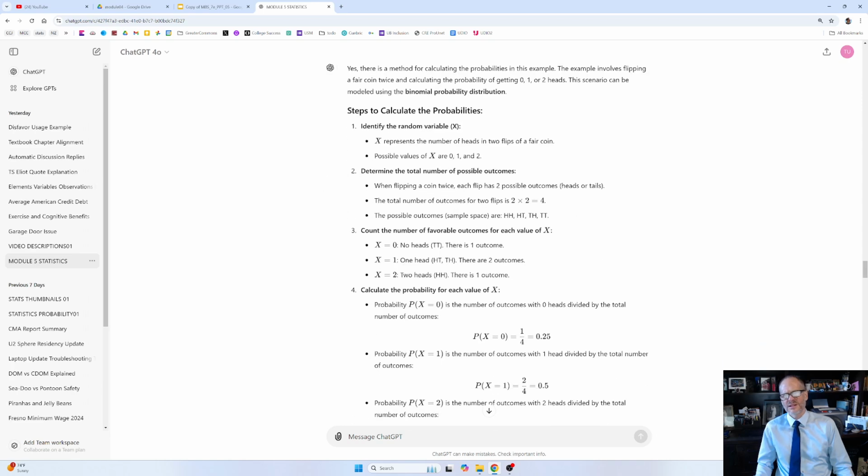And so then they gave us this kind of like logical way to think about it. Identify the random variable, represents the number of heads. X can be 0 or 1 or 2. So in 2 flips, you could get 0 heads, 1 head, or 2 heads. When flipping a coin twice, each flip has 2 outcomes, heads or tails. So the total number of outcomes for 2 flips is 2 times 2 is equal to 4.